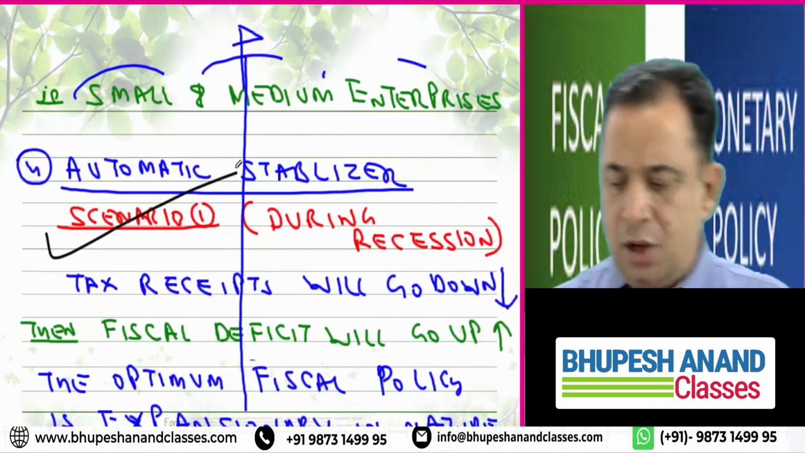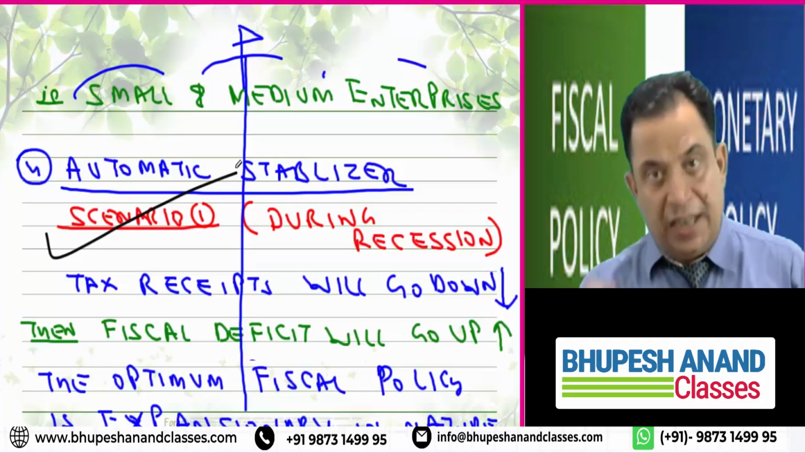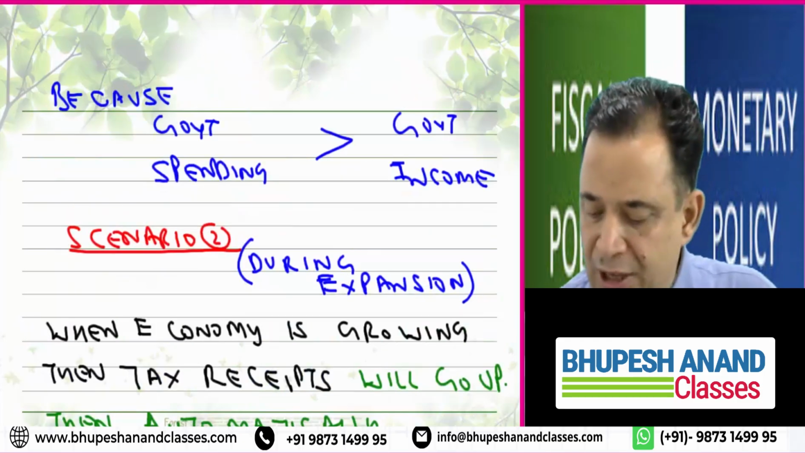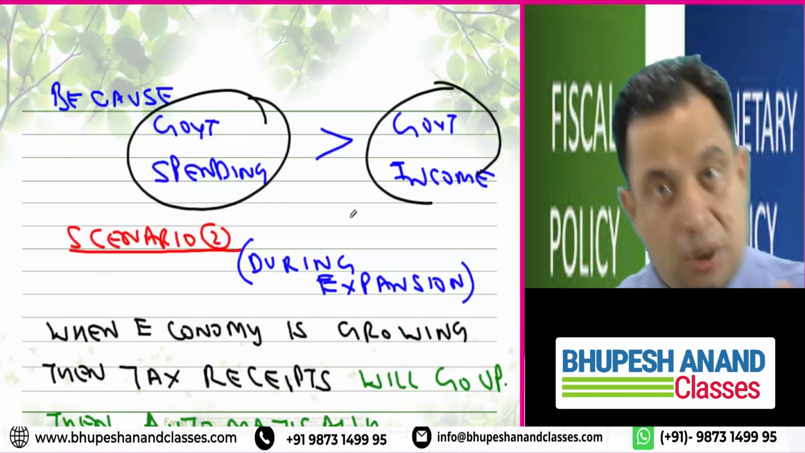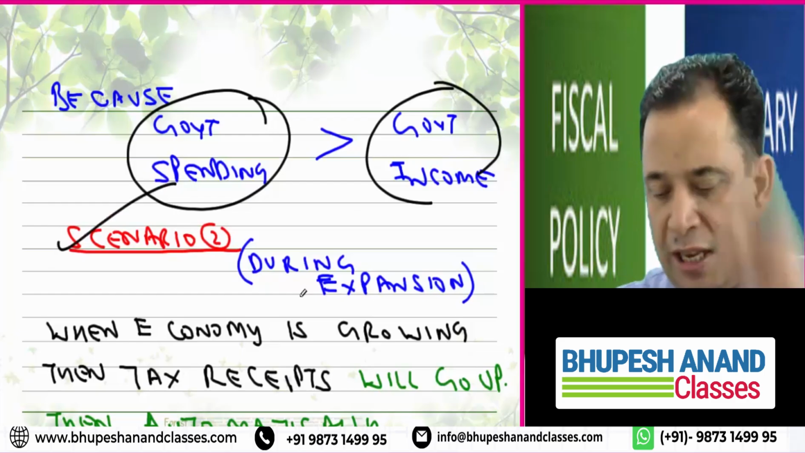I think you have written scenario 1: during recession, when tax receipts go down, the fiscal deficit will go up. In that case, the optimum policy should be expansionary. Government expenditure is more than government income and it is automatically there. So it is named as automatic stabilizer. So let me move to scenario B.